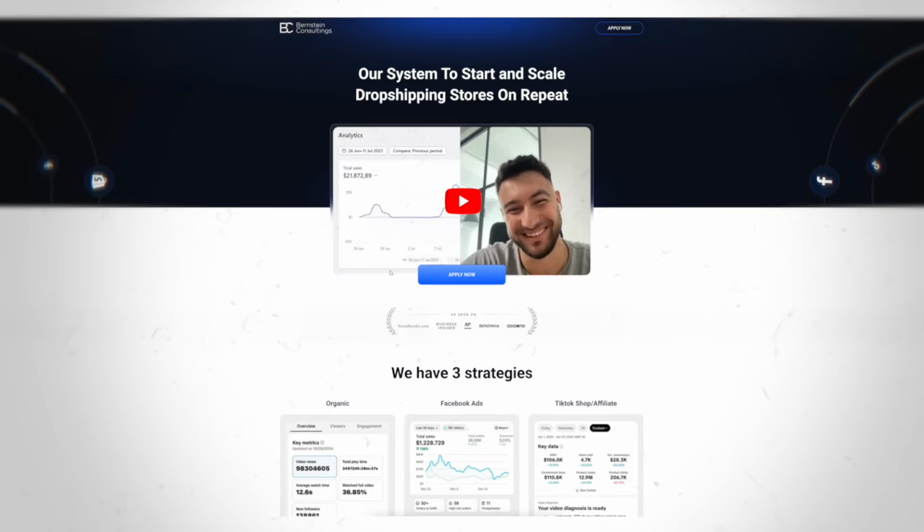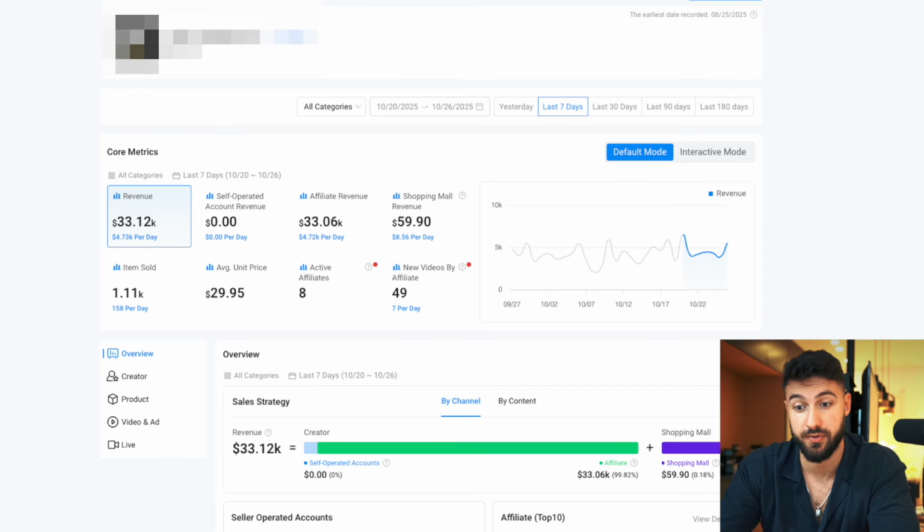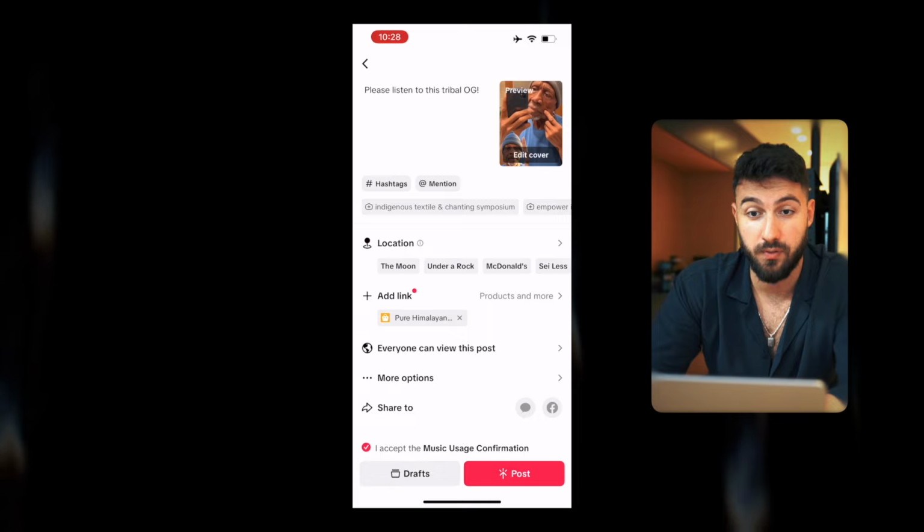All of these things we help our students with in our mentorship program. So we just connect you with a really good brand to become an affiliate for, and we also show you where to buy accounts without getting scammed, because there's a lot of fishy business going out there. And yeah, we're going to use this brand right here. They're actually going to be able to pay 25% in commissions to us, and we're just going to go live and post this.